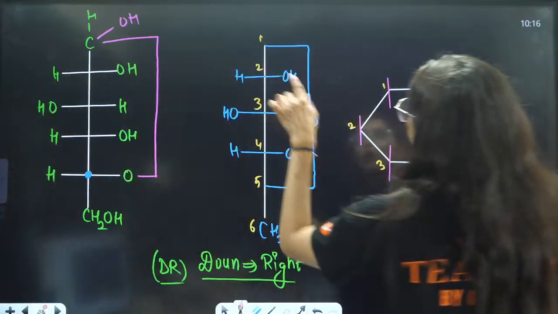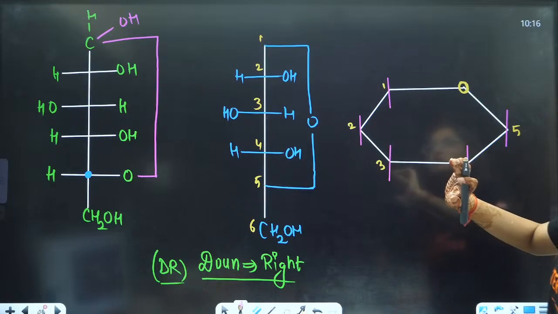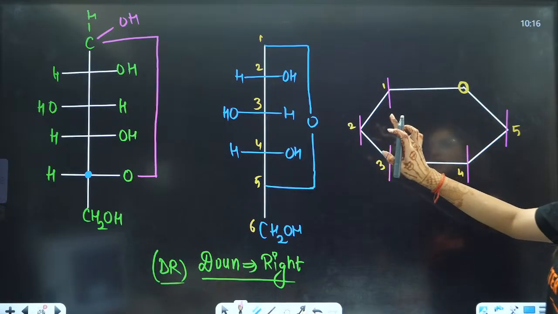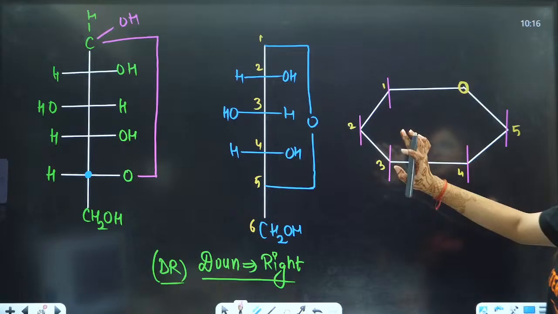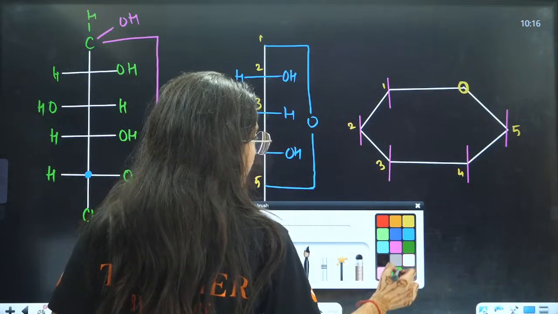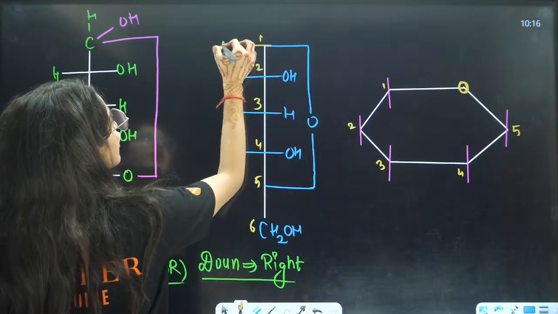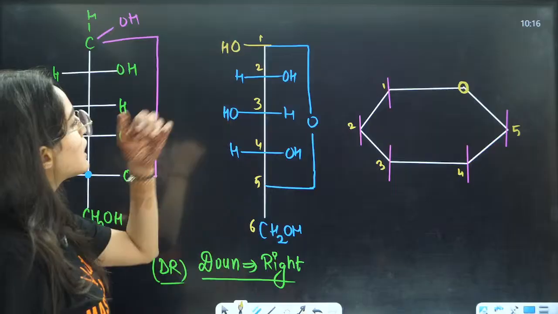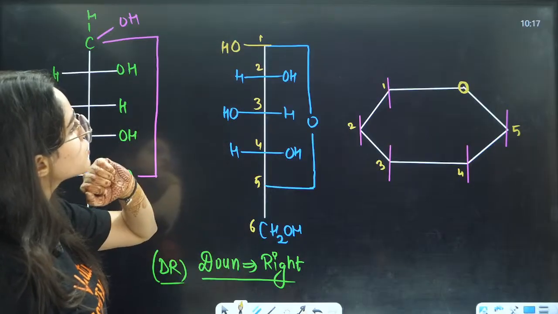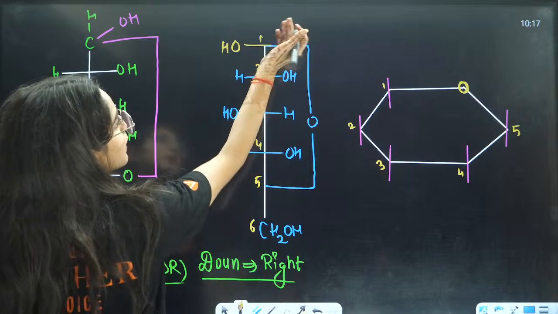So here on the first carbon, that is connected to one hydrogen, that is connected to one OH also here, right? One OH is also present here, so we will write one OH here, right? Now, this first carbon is connected to one OH and one hydrogen, right? There is one more hydrogen here.